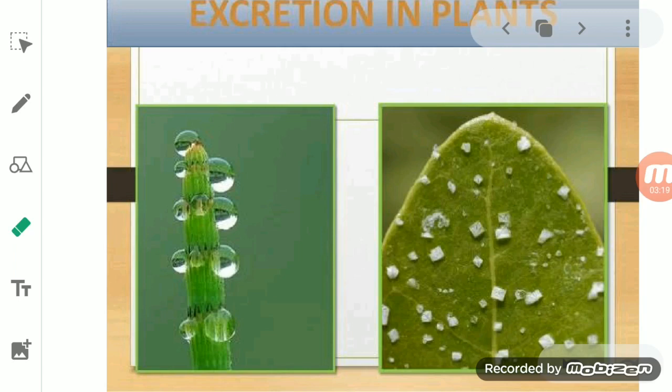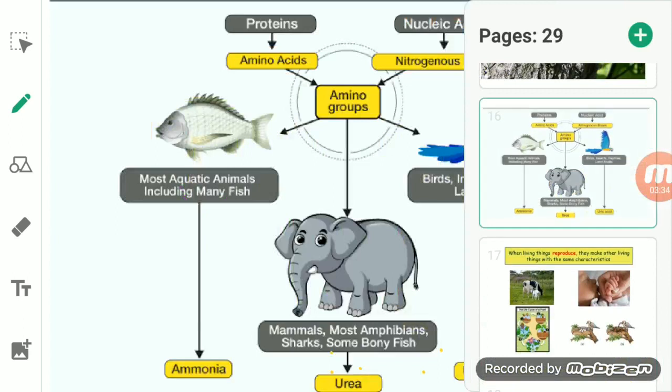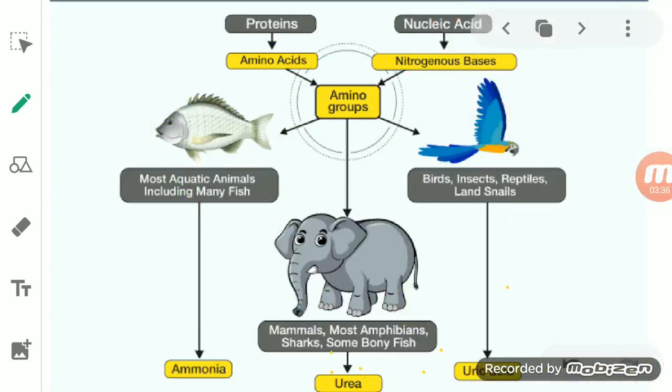Not only this, animals give out urea. Don't get confused with the word urea. The meaning of urea here is unwanted water and other salts in the form of urine. Urea is basically present in urine. So we discharge urine. So urine consists of a harmful substance, and that is urea.